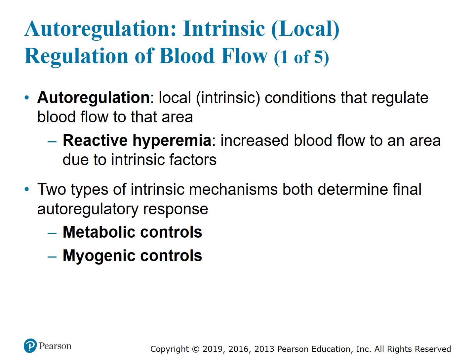Let's look at intrinsic autoregulation of blood flow. Autoregulation refers to local or intrinsic conditions that regulate blood flow to that area. Reactive hyperemia is an increased blood flow to an area due to intrinsic factors. Two types of intrinsic mechanisms both determine the final autoregulatory response. Those are metabolic controls and myogenic controls. Myogenic involves muscles.